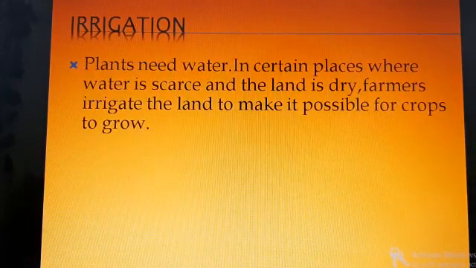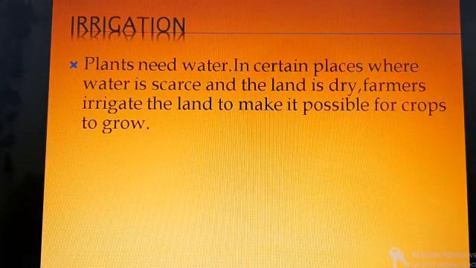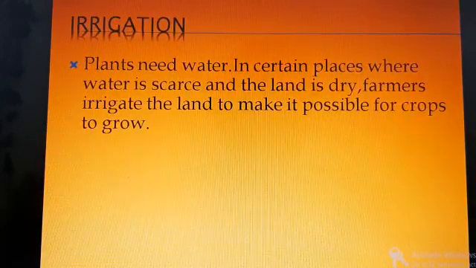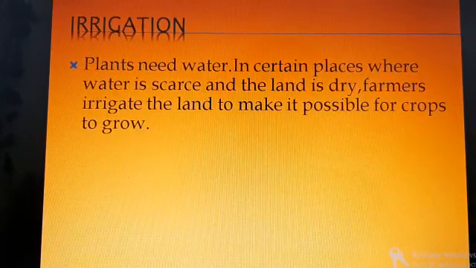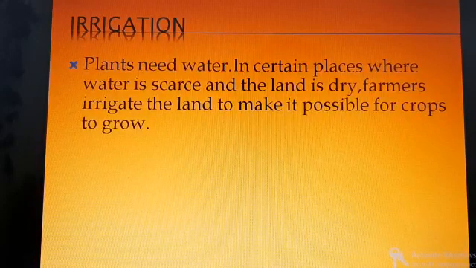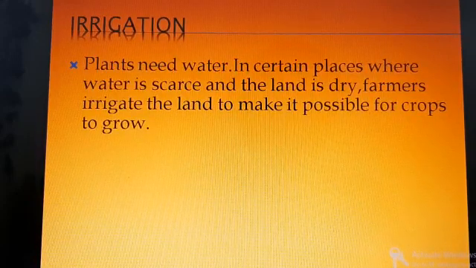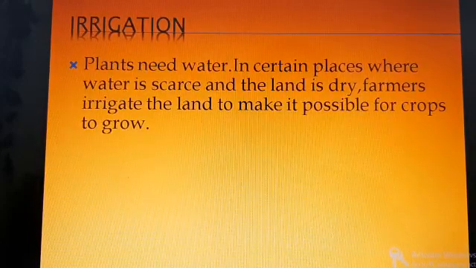So in those places, the farmers will collect water from the water bodies, that is lakes, rivers or wells, or any other water bodies. They will take the water and they will supply it to the plants. This way of giving water artificially to the plants is called irrigation.